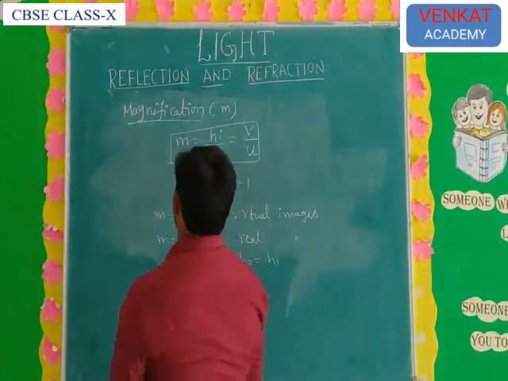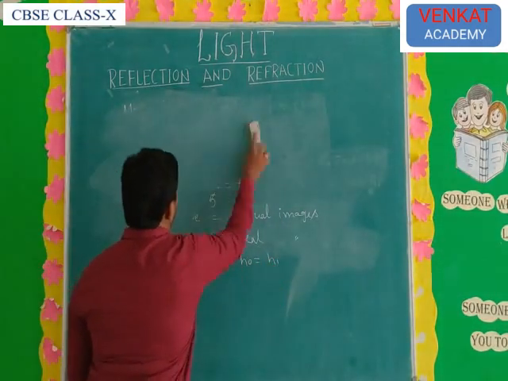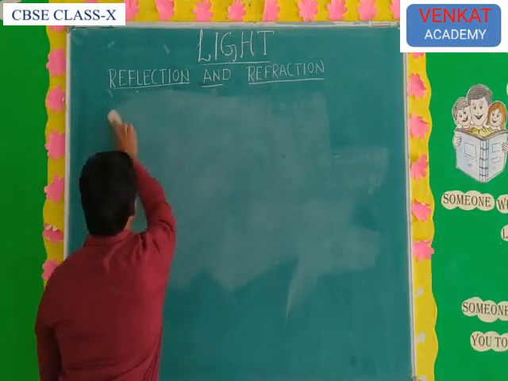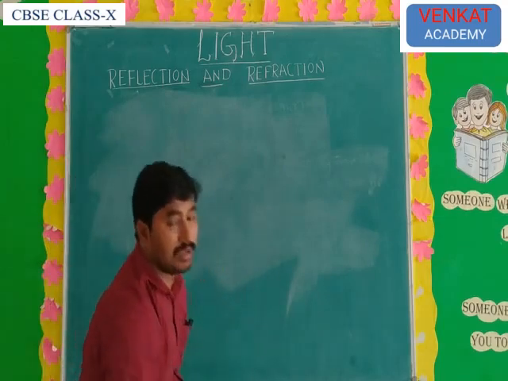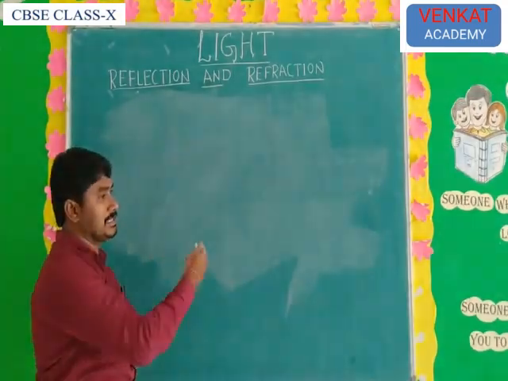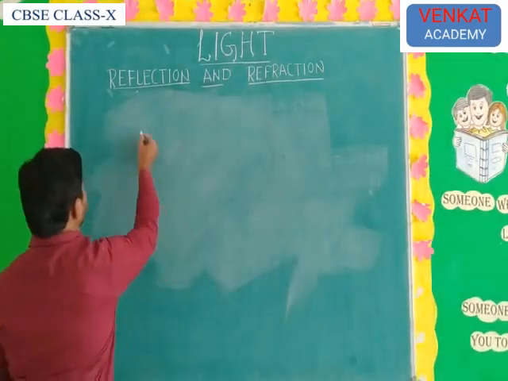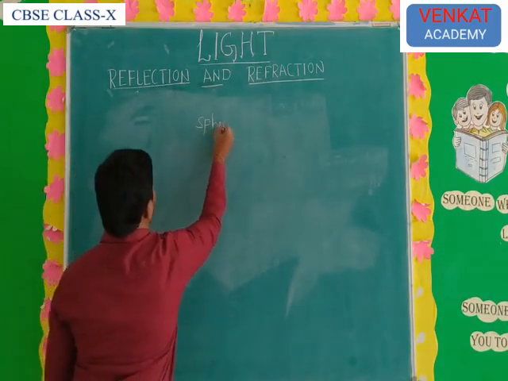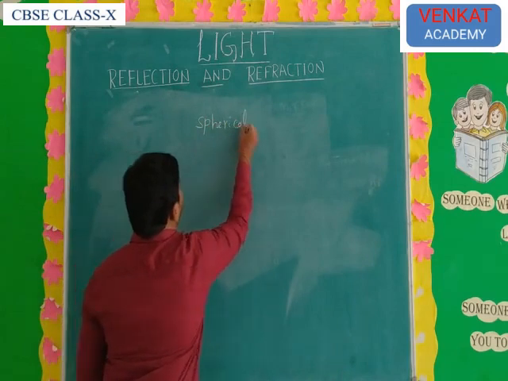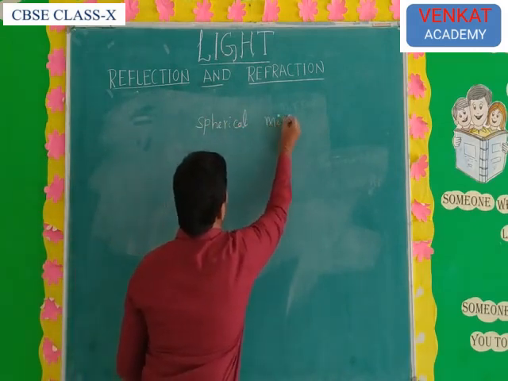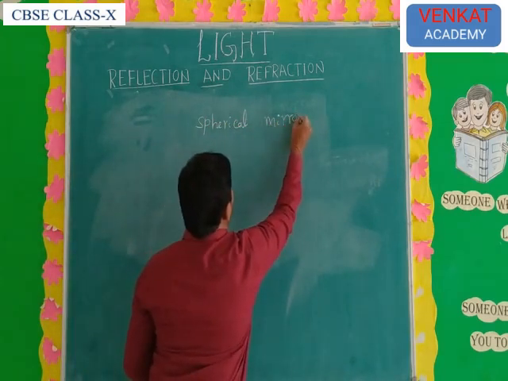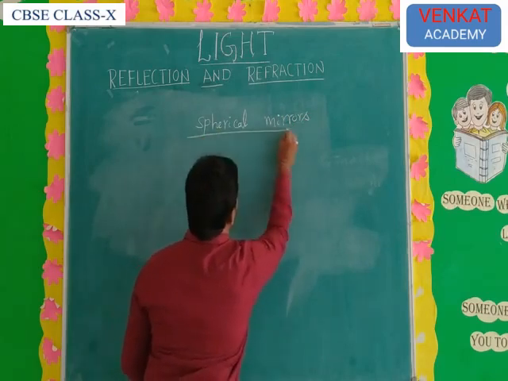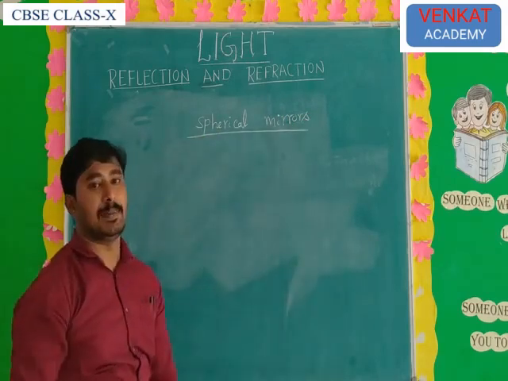Next one: what are spherical mirrors? Already 10 minutes are over. Next one is spherical mirrors. Spherical means curved.